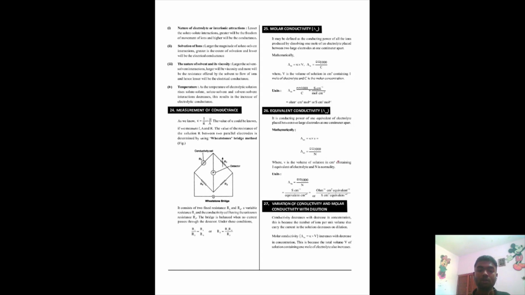You will be given values and you will be asked to compute the values of equivalent conductivity and molar conductivity.